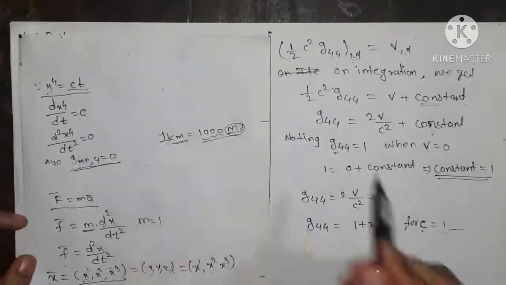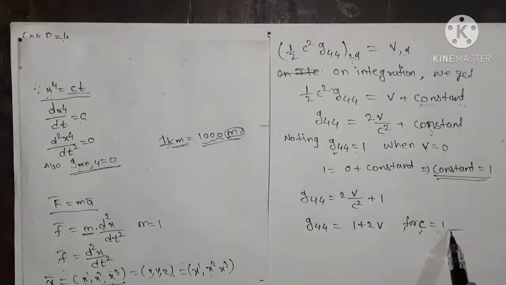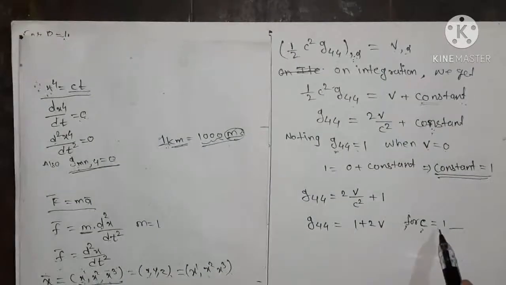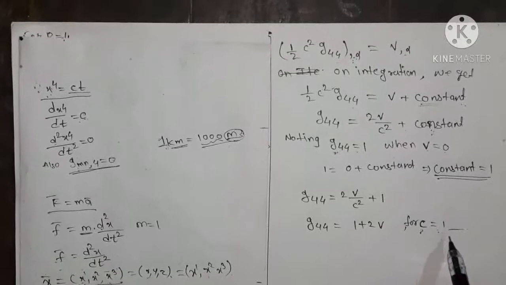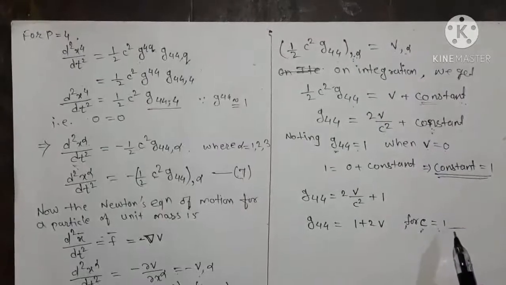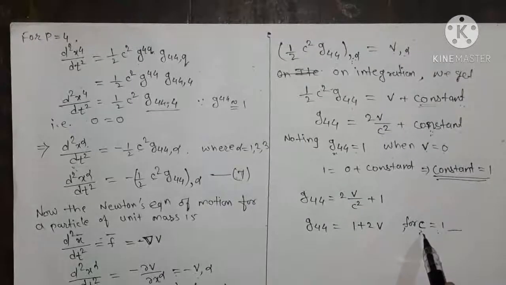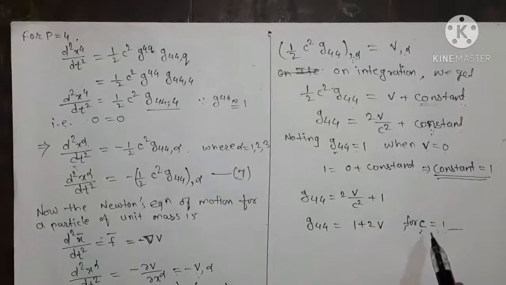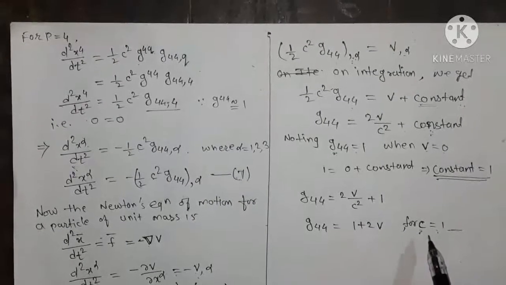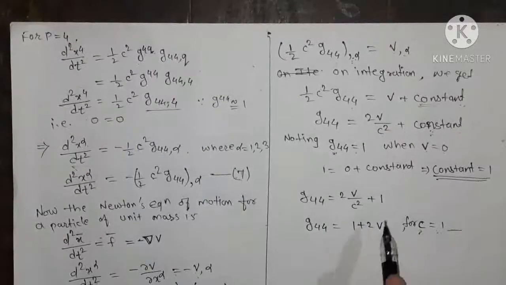So here c equals 1 means some different units, for which the velocity of light equals 1, and those units are studied in quantum mechanics, which is another branch of physics, and in that branch we may assume that the speed of light in some other unit is taken to be equal to 1.